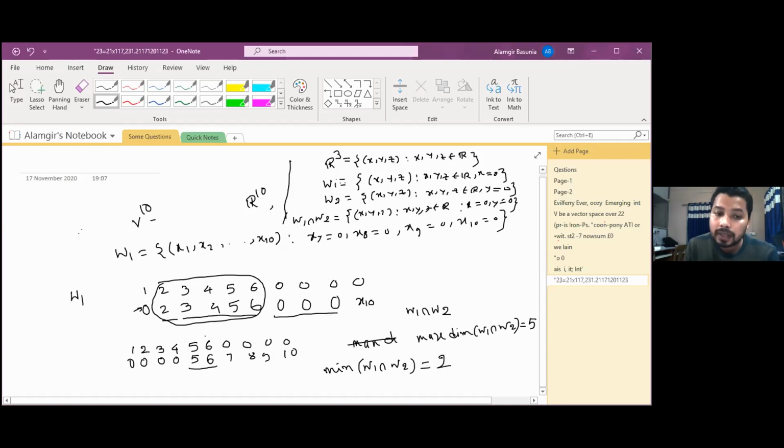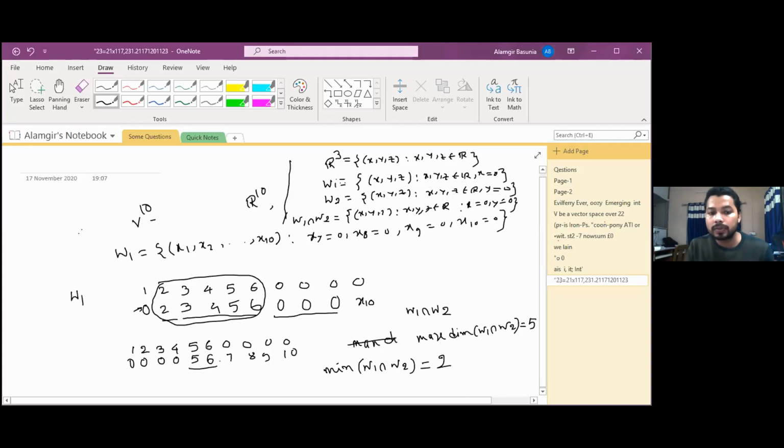Okay. In a similar way, to get the minimum dimension, we want the common portion of 0. We want the minimum number. That is why in the free positions we are putting 0 this time: 0 0 0 0, first 4 positions 0, and then, since it is a 6 dimensional space, 6 coordinates must be non-zero.